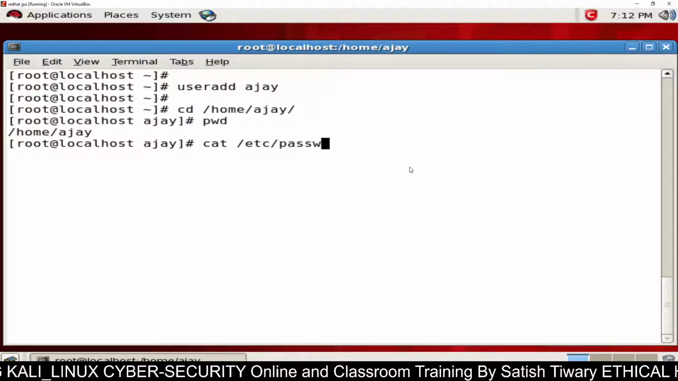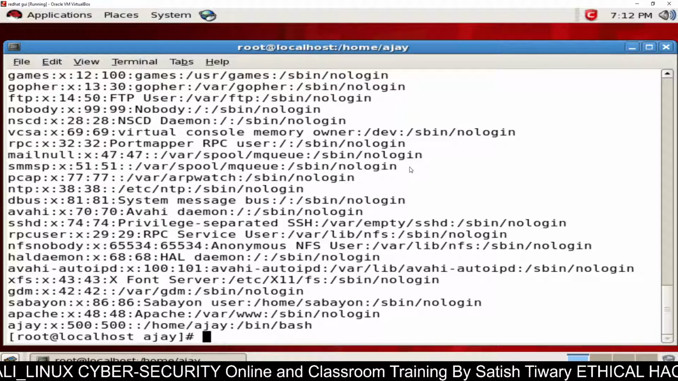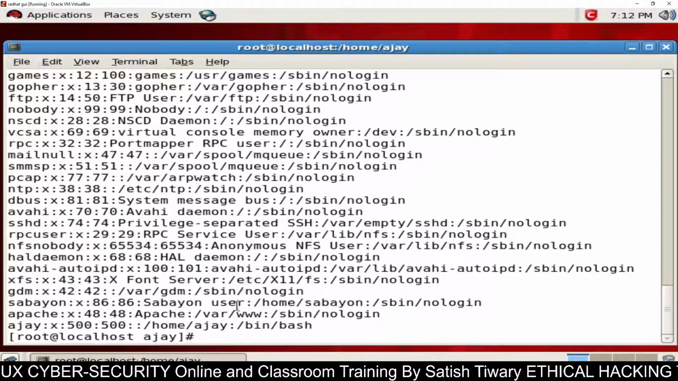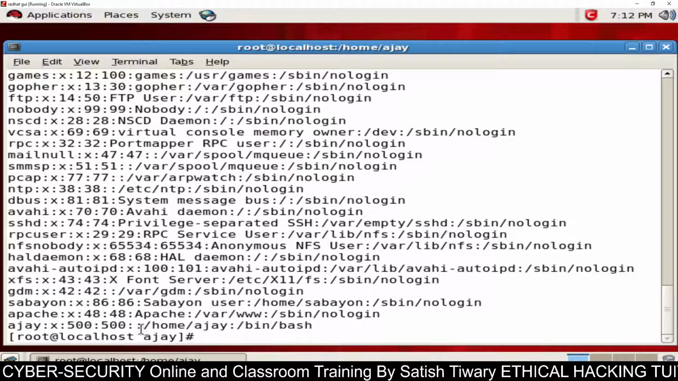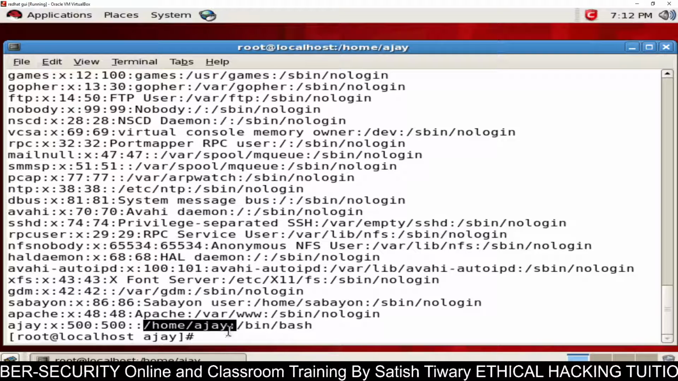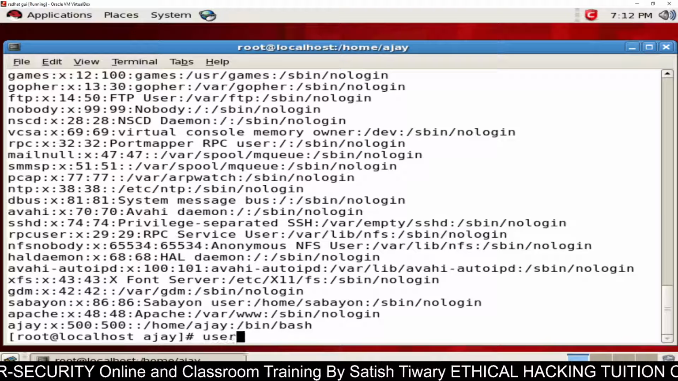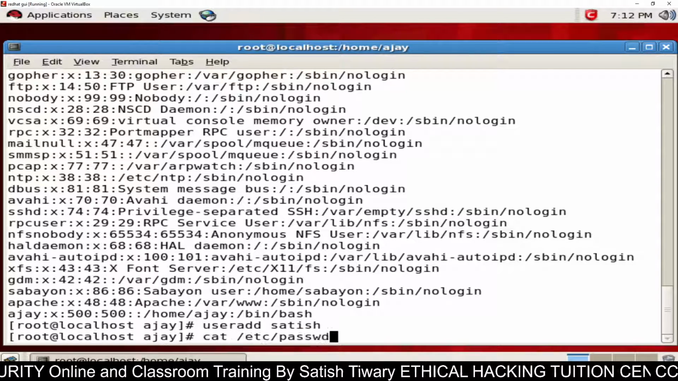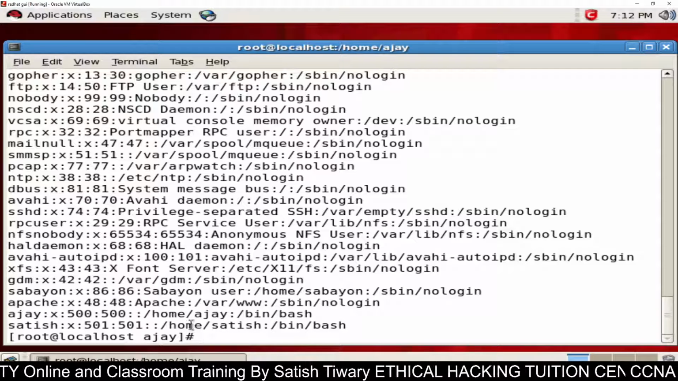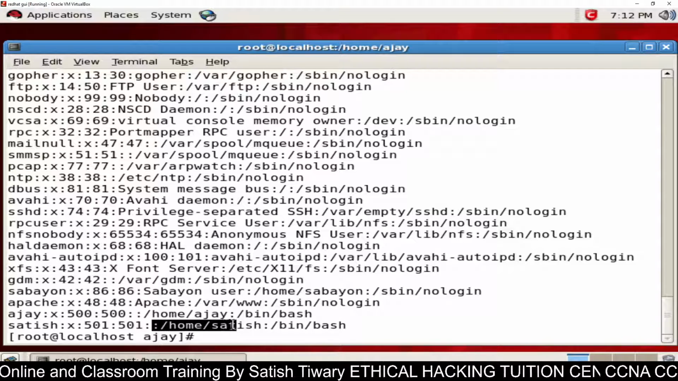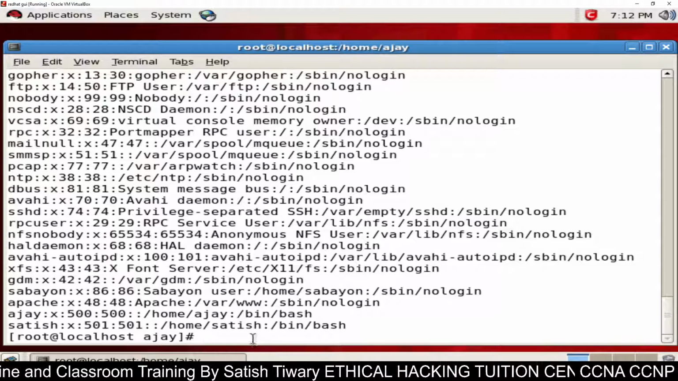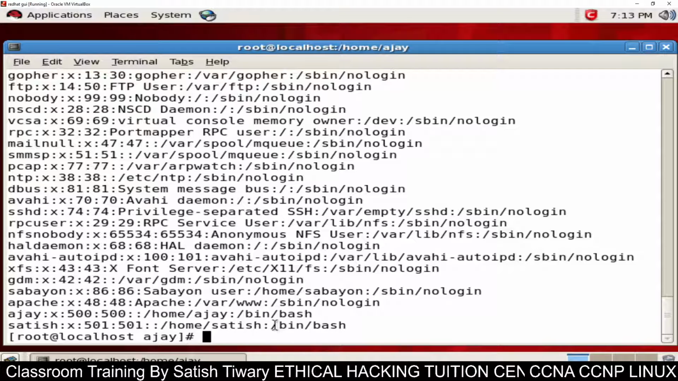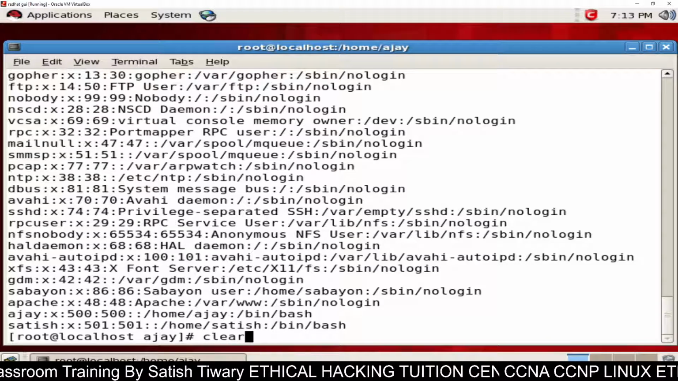This is the file where all the information of users is saved. So you can see here, this is the Ajay user, and the Ajay user's home directory is /home/Ajay. Similarly, if you add user Satish, like useradd Satish, what will be the home directory for user Satish? That will be /home/Satish. But what we want is a custom home directory. We don't want this default path.